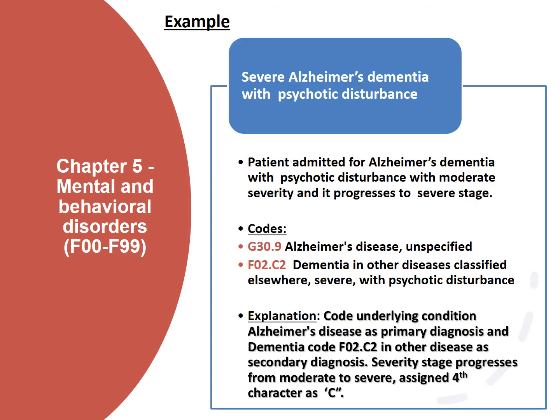Next we will see one example. Patient admitted for Alzheimer's dementia with psychotic disturbance with moderate severity and it progresses to severe stage. Here the codes are G30.9, Alzheimer's disease unspecified, and F02.C2, dementia in other diseases classified elsewhere, severe with psychotic disturbance.